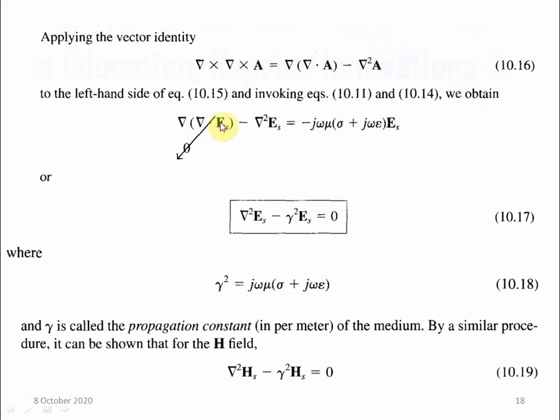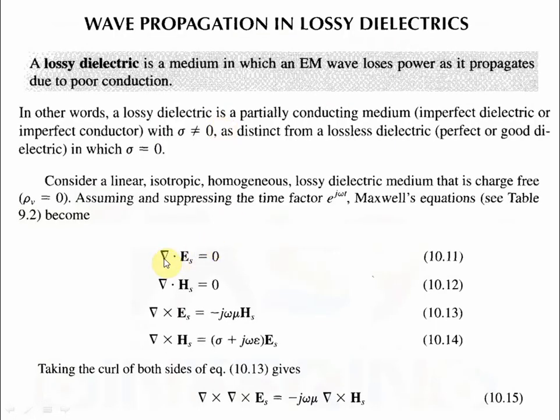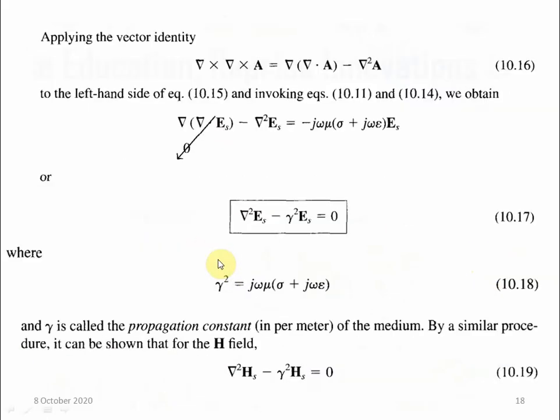Now del dot E is what? Del dot E is 0. You see this equation? Del dot E is 0 from this equation. Okay. So if we use this substitution here, then this term will be 0. Is not it? This term will be 0.